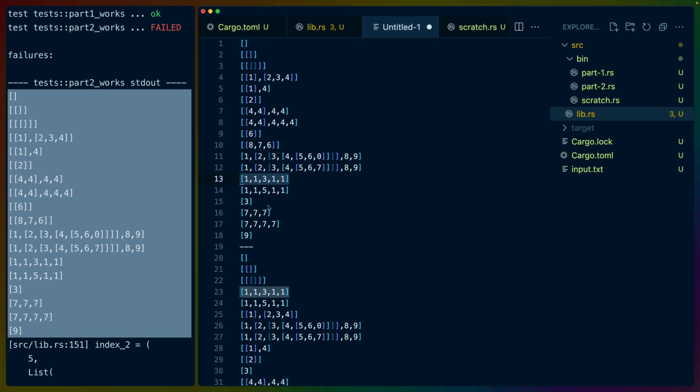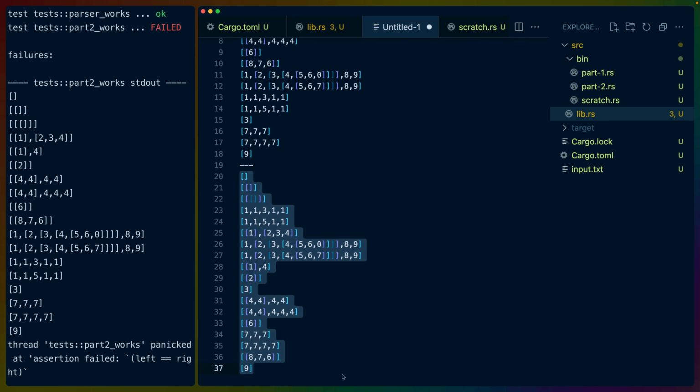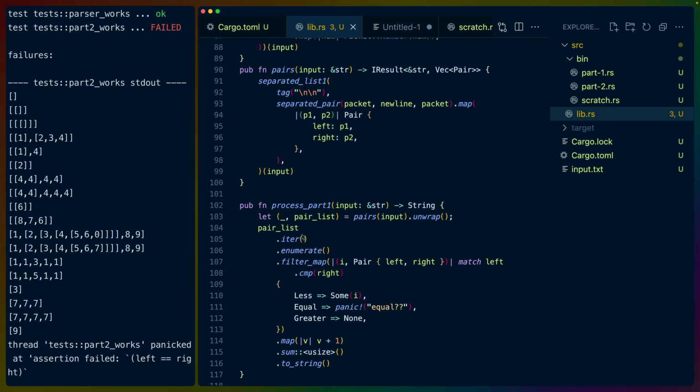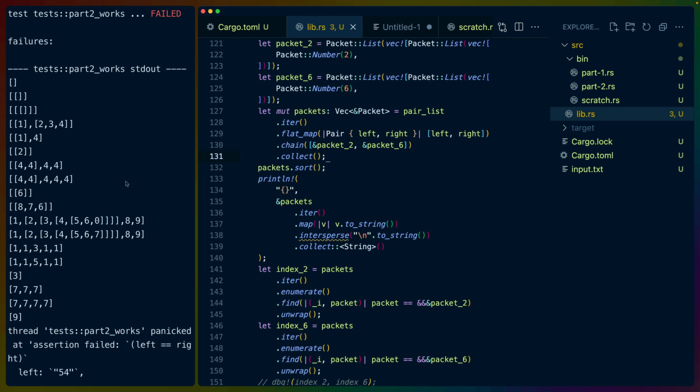So I think we wrote our comparison well enough to pass the test in part 1, but not well enough to actually sort on. So maybe we write a test or two for comparison and we shore up our equality. Let's grab the right answer here and put this into a test, right? Where's part 2? Part 2 has a decent amount of code. I don't know that I really want to break all of this out. I think I'm fine just looking at it for now.